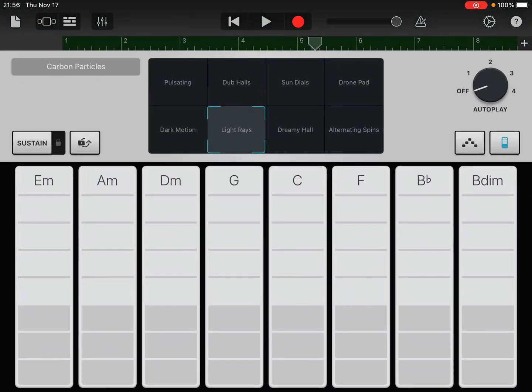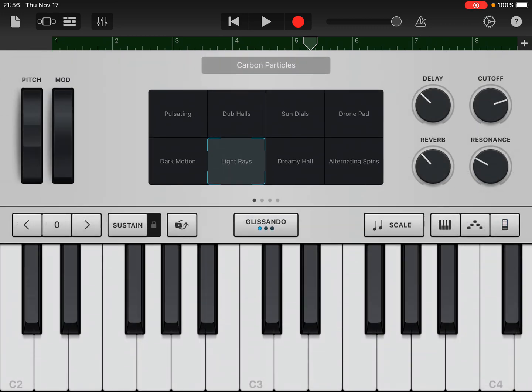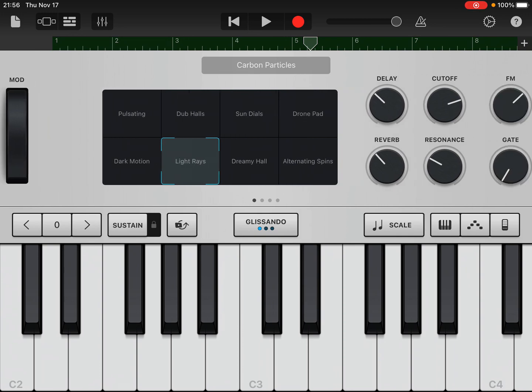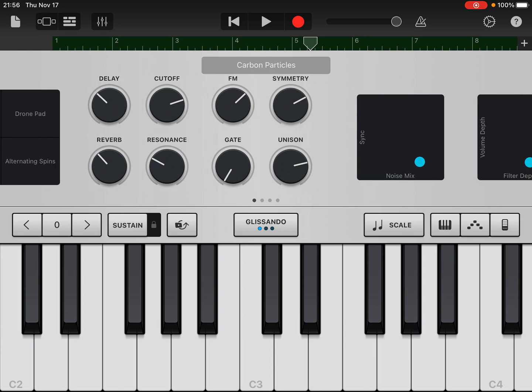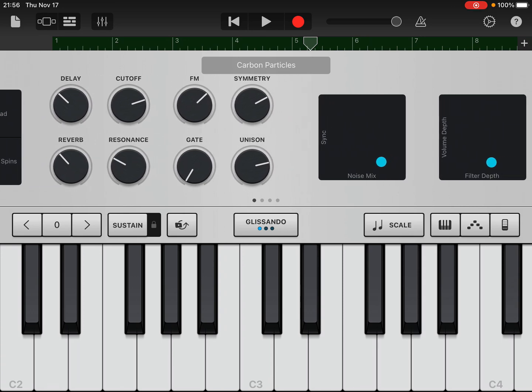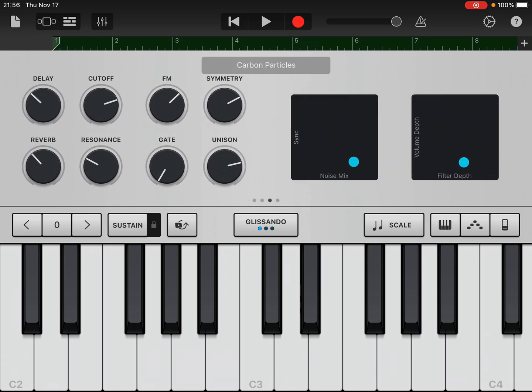Now there's one other thing that you can do here too. That's hitting the blue button on the far right hand side here. If we push that button, we're going to have a lot of options. If you put your finger in between all four buttons on the far right side and drag your finger to the left, you're going to see a lot of different options that we can pick between. We're going to take a listen to how some of them sound when you twist these knobs. The cutoff is a great one to play around with.